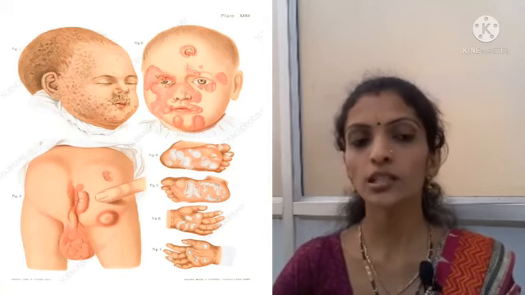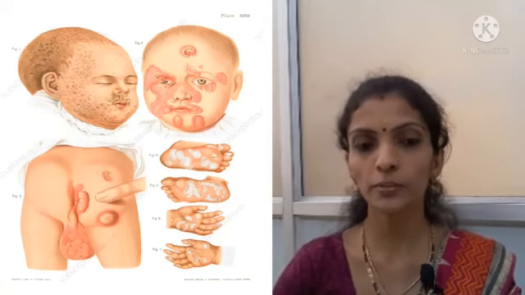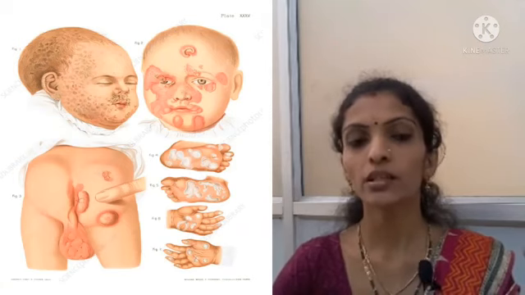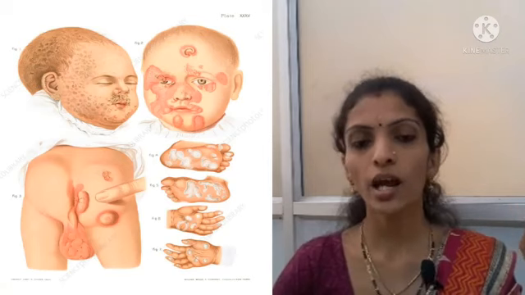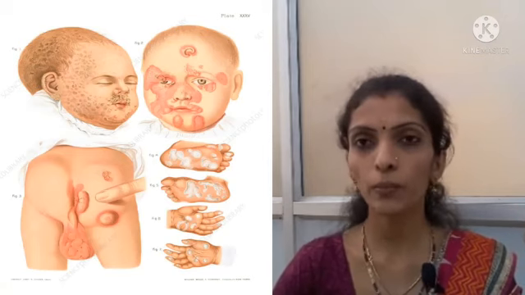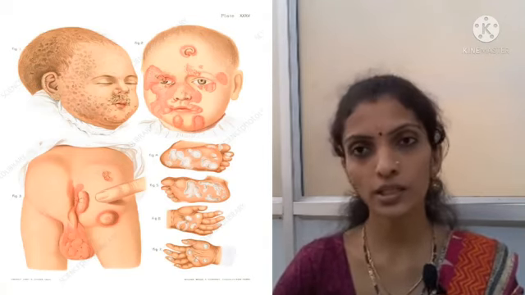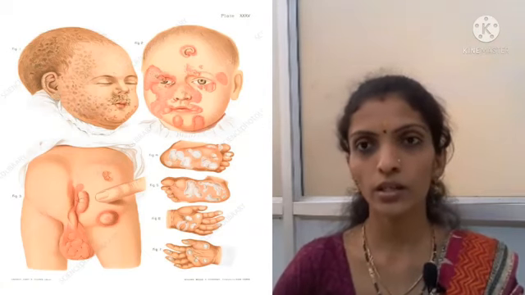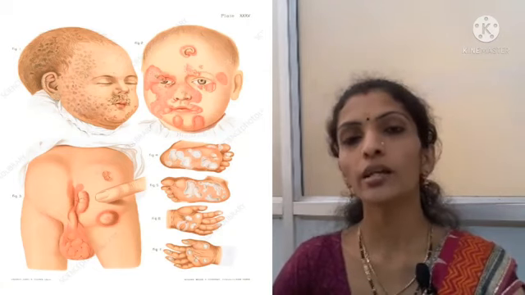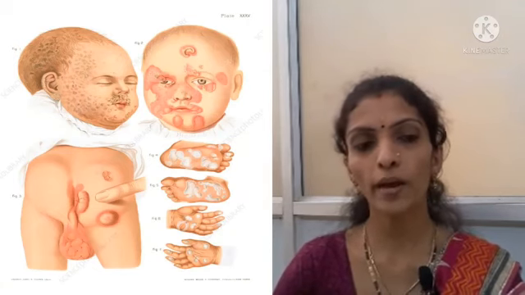Syphilitic snuffles will be present, like blood-stained, thick purulent nasal discharge that may block the nostril and may produce a bubbling sound during breathing. This is one of the clinical features present in the airway, especially the nostril. And the face will be like an old man's face.